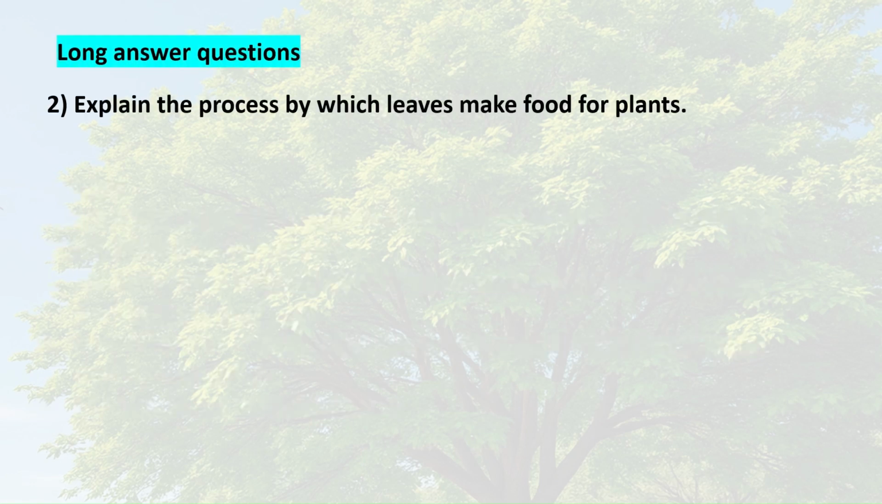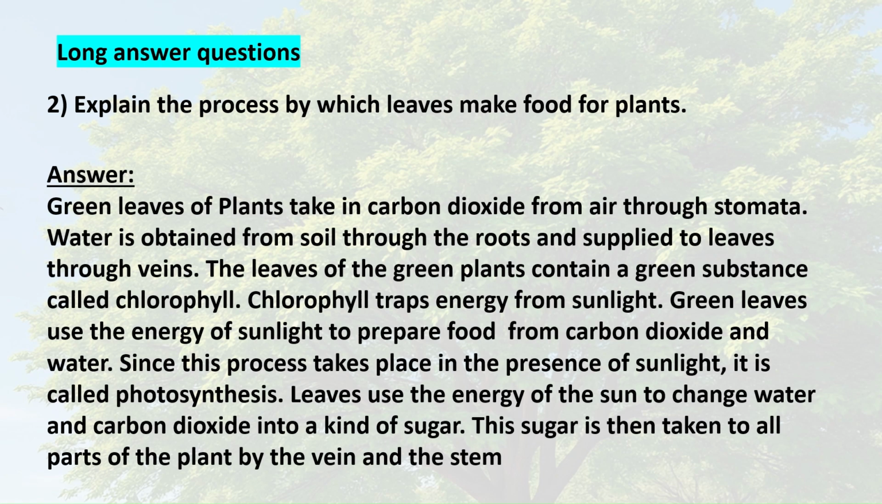2. Explain the process by which leaves make food for plants. Answer. Green leaves of plants take in carbon dioxide from air through stomata. Water is obtained from soil through the roots and supplied to leaves through veins. The leaves of the green plants contain a green substance called chlorophyll. Chlorophyll traps energy from sunlight.